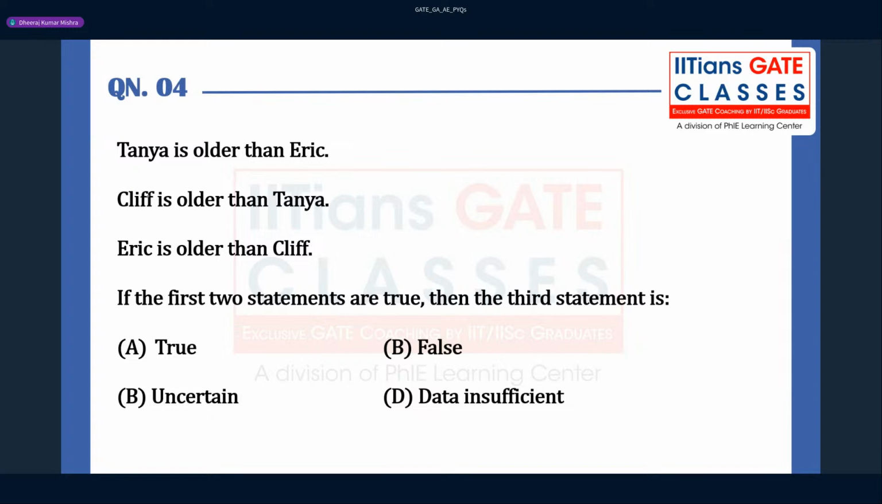Tanya is older than Eric. Okay. So we can say that Tanya is older than Eric, right? And Cliff is older than Tanya. Eric is older than Cliff. So if first two statements are true, you can say this is the first statement, this is the second statement, and this is going to be the third statement.